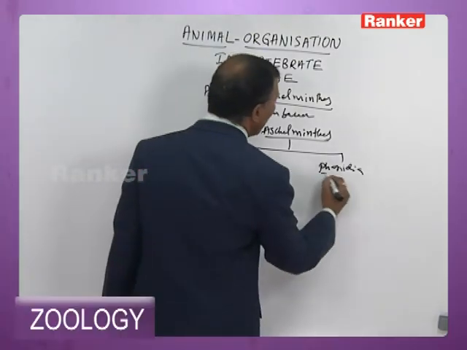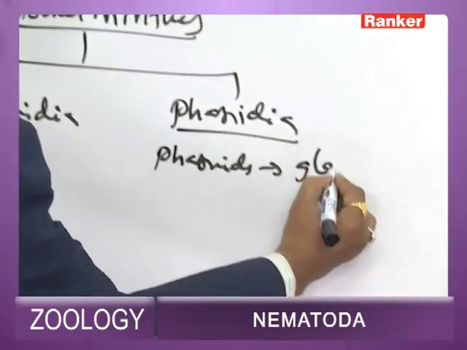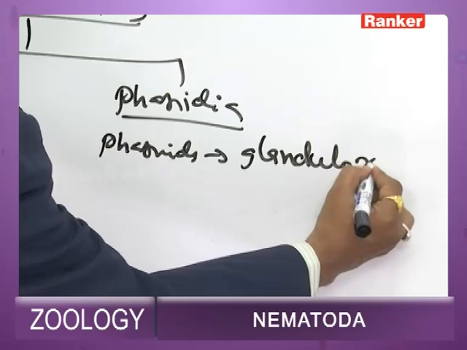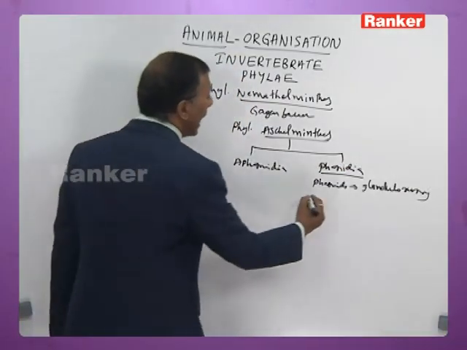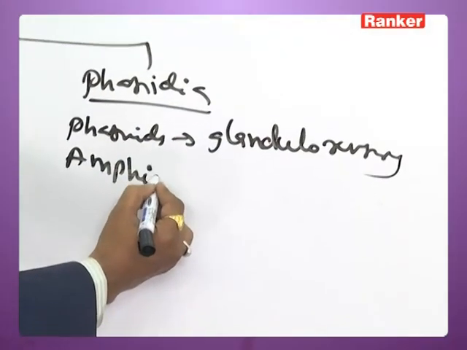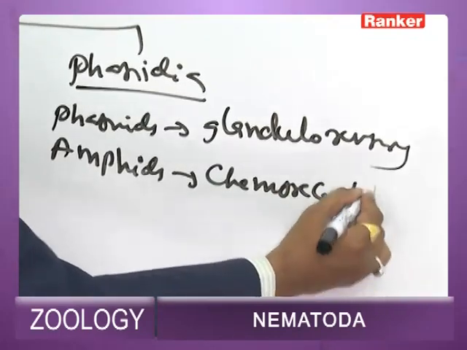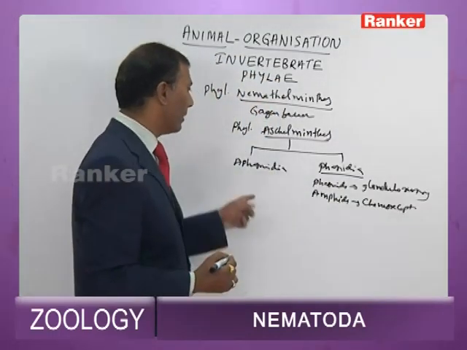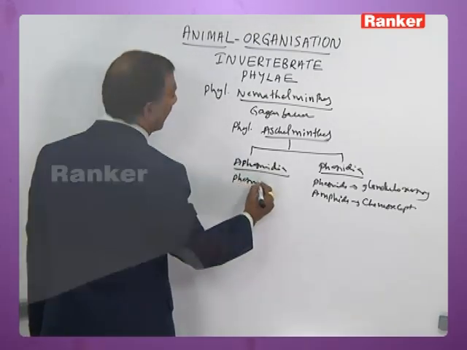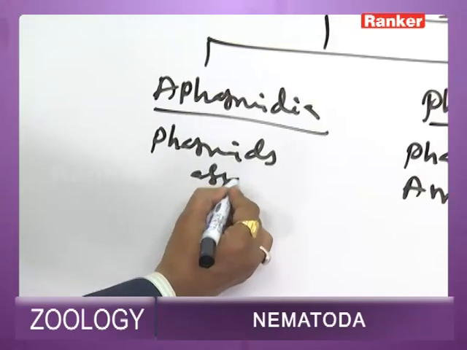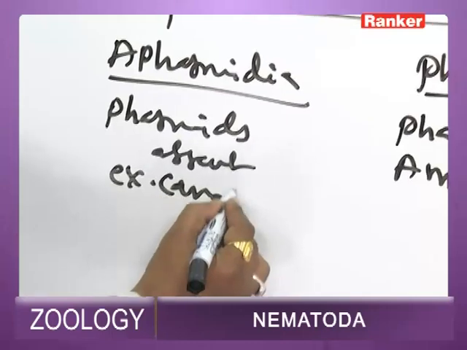In Phasmidia, phasmids are glandulosensory in function. They are present towards the posterior region, near the tail. Amphids are chemoreceptors. They are on the lips, and both of them are well developed, whereas in Aphasmidia, phasmids are absent. Even excretory canals are also absent.